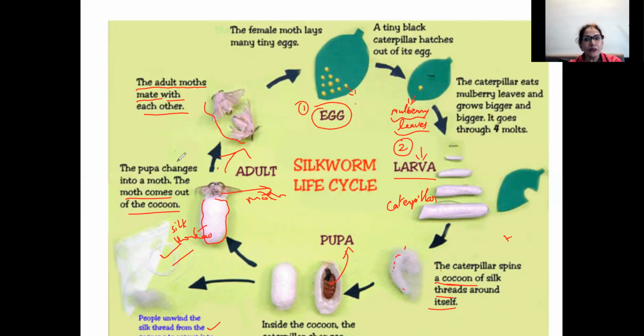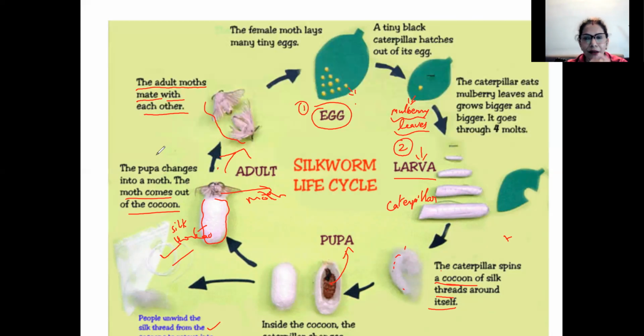So the silk fiber is produced at the cocoon stage. The cocoon stage is where the larva is growing into a caterpillar, and when it is growing, it will form a cocoon of silk thread around itself. Okay, it wraps itself. Just like you all love to eat Frankies, no? Which is wrapped. That way, the caterpillar will wrap itself with a cocoon, but it is of silk thread. Now that silk thread is what we are interested in.